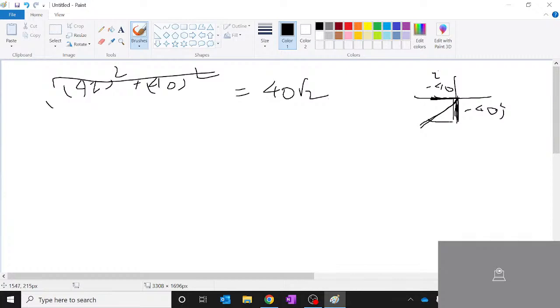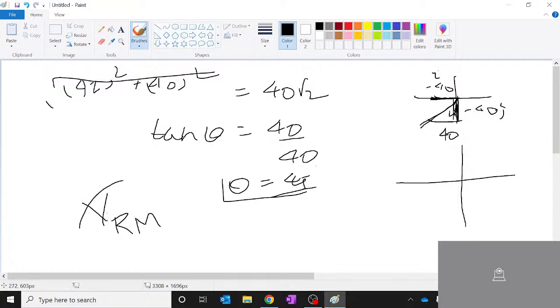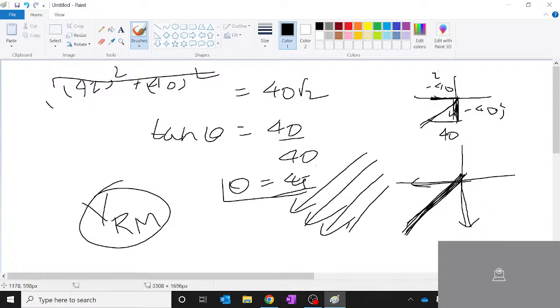Now this is also 40. So if this is theta, this is 40, this is 40. Therefore your tan theta is nothing but 40 by 40, which is 1. Therefore theta is 45. So the resultant is, what is this? This is the velocity of rain with respect to man. So the man feels that the rain is hitting him in this direction, like this. So the rain will be falling in this direction, is what he feels.